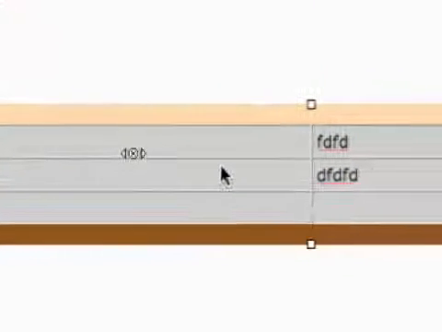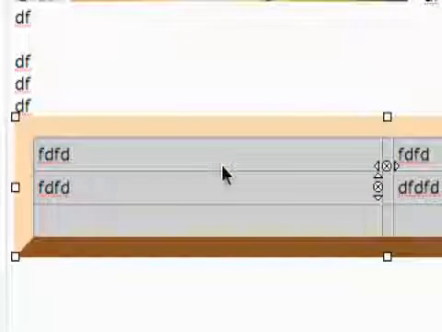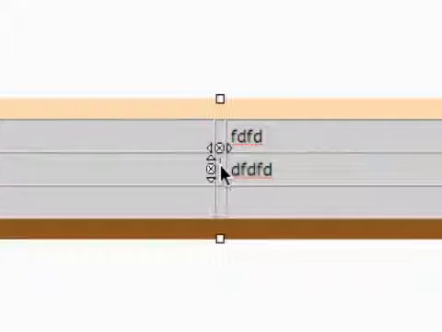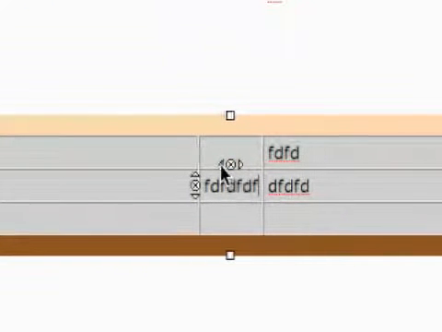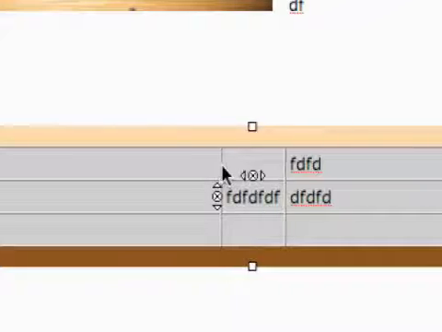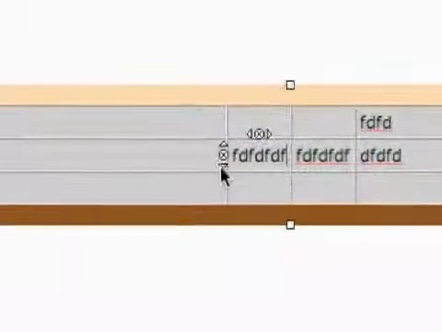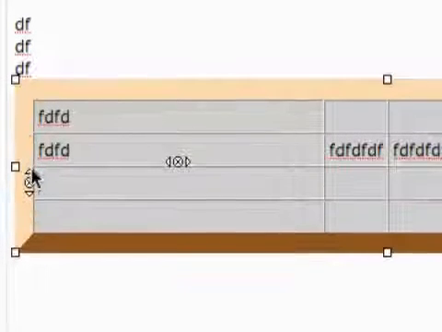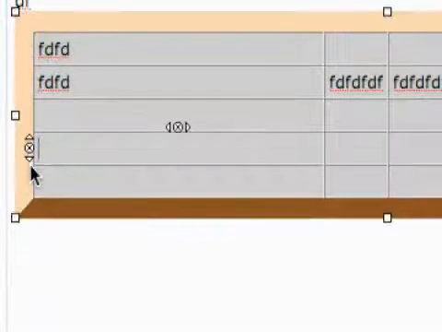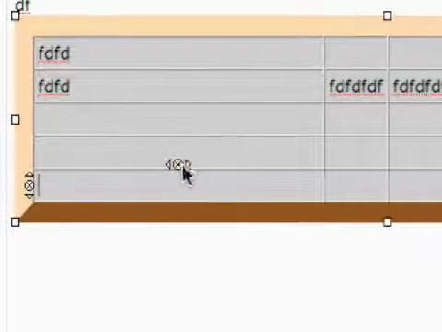Another way to insert rows is you see these little options right here. When I click on that, it basically inserts a new column because I clicked on the right one. If I clicked on the left, it's going to insert a new column basically on this line. You see how that works? And then to insert new rows, I'll just come over here to the right, and you can see as I click down, it's just inserting new rows down. And again, if I click right here, it's going to insert a new column on this line.